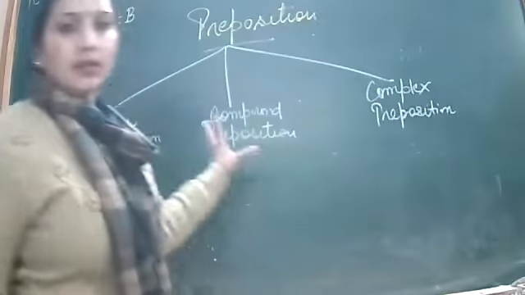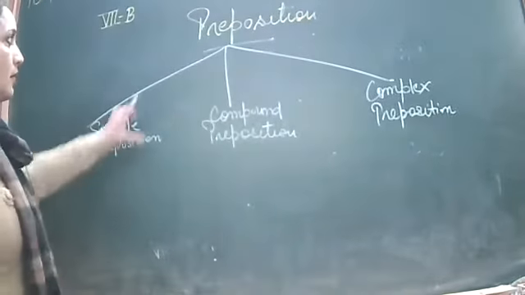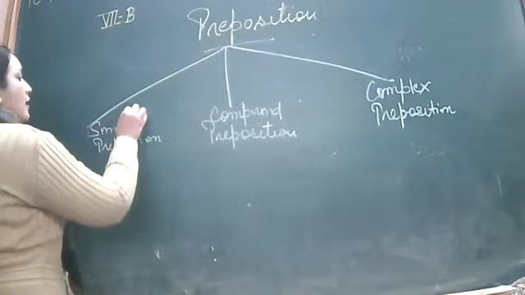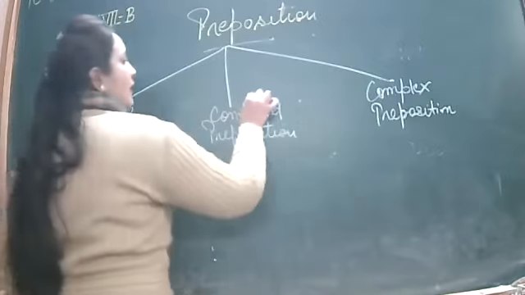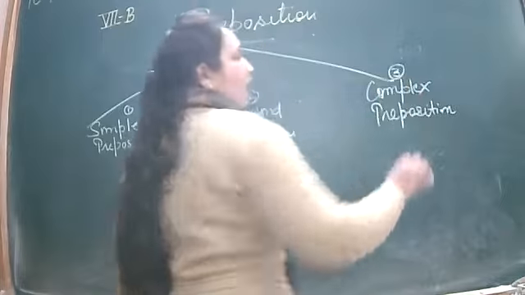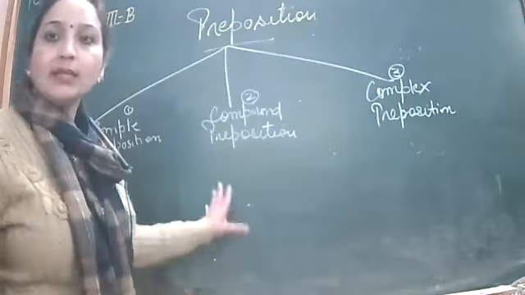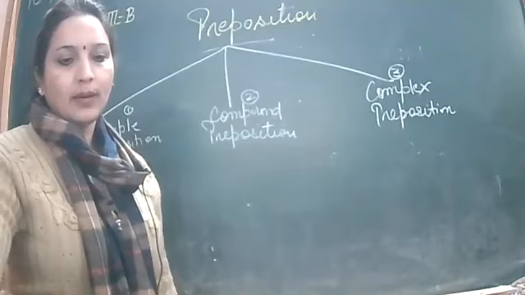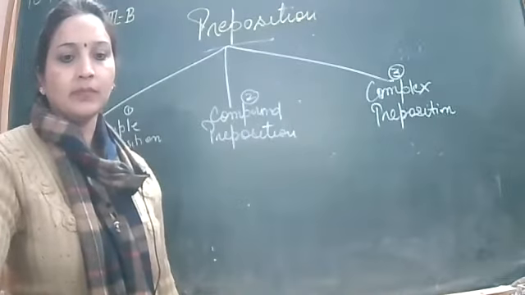So write down these three kinds. First kind we have simple preposition, second we have compound preposition, and third we have complex preposition. You will be doing it in the same way in your fair notebooks. Okay, clear?